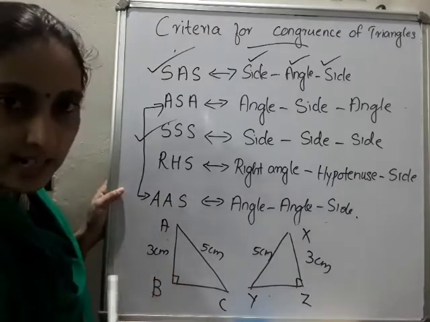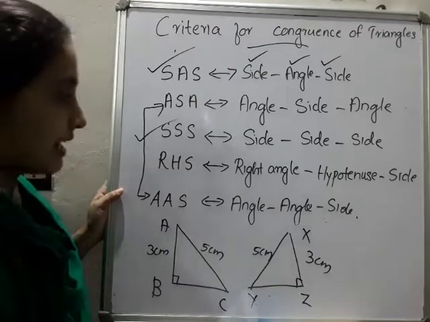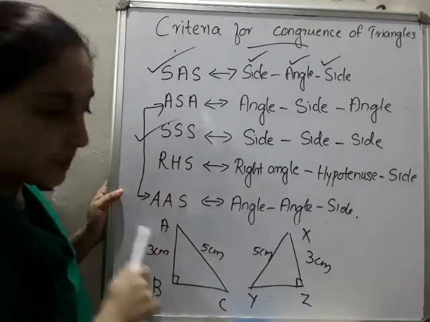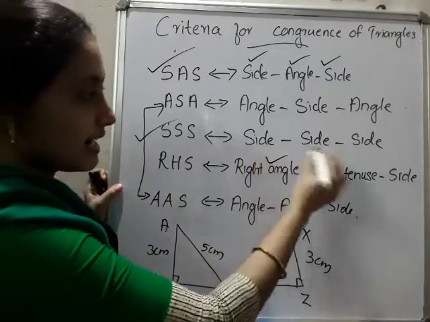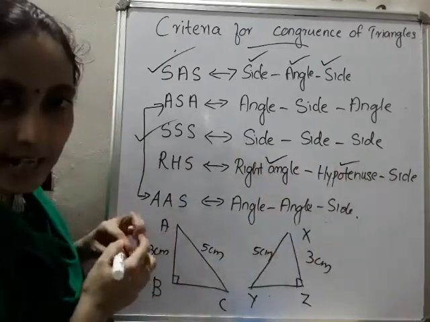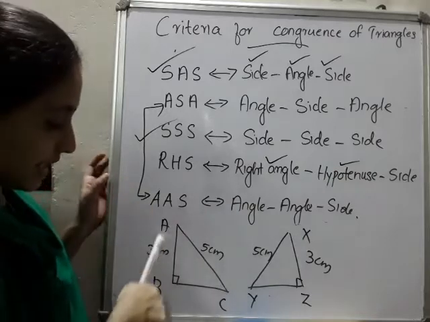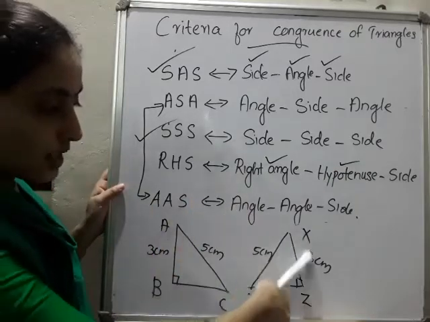So here one right angle is there. Here also one right angle is there. Next one is what? Hypotenuse must be equal. Here it is 5 centimeter. Here is 5 centimeter. That's also equal. So right angle is there, hypotenuse there. Then one side, any one side should be equal. Here it is 3 centimeter. Corresponds to here it is 3 centimeter.